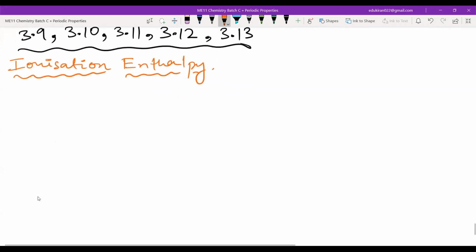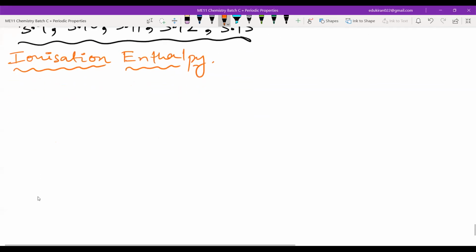What is ionization enthalpy? We have seen how we make an ion. We make an ion either by removing or adding. So in ionization, what do we do? We remove an electron. So what is this? Energy required to remove. What is enthalpy? Enthalpy just means energy. For you, you can understand enthalpy as energy. The energy required.